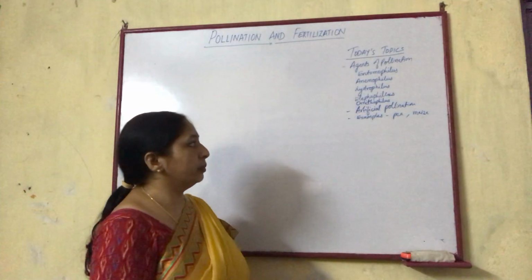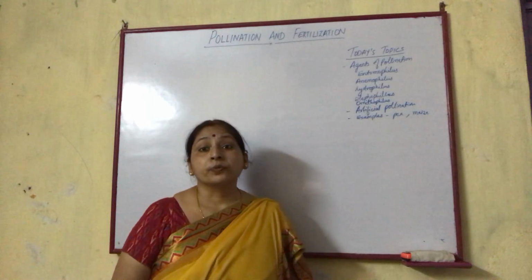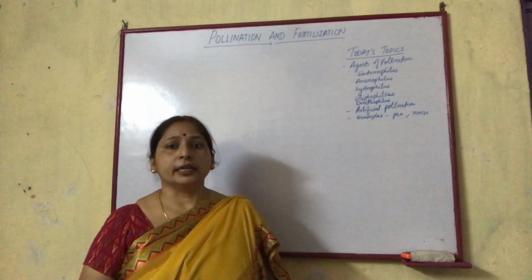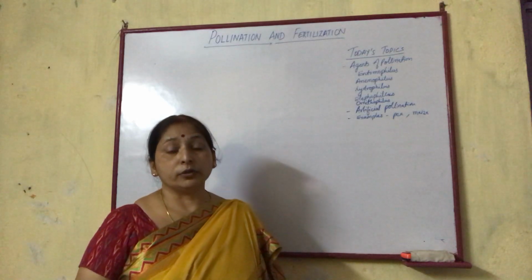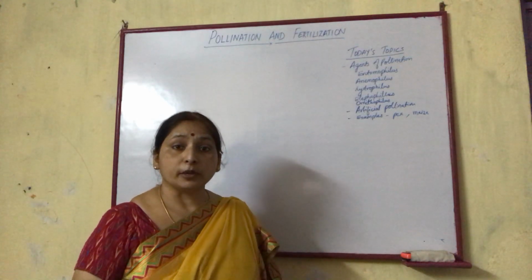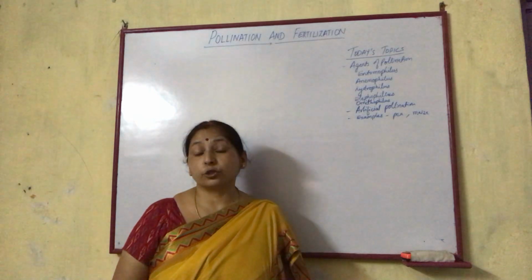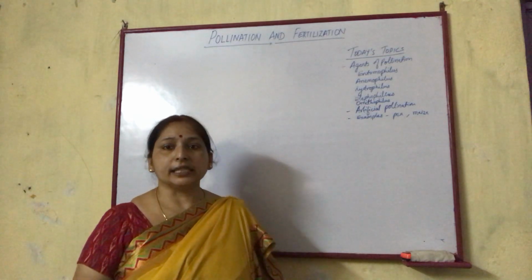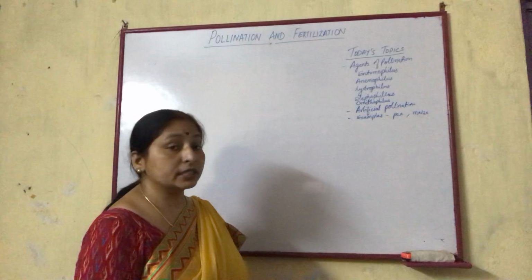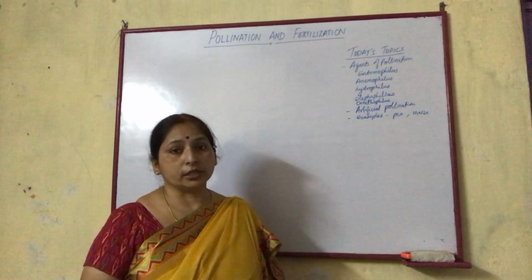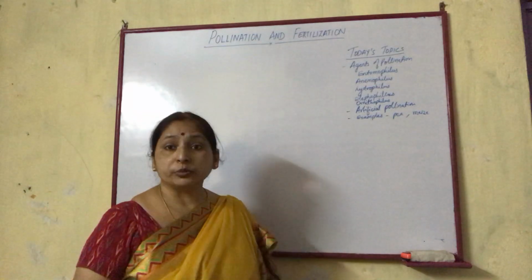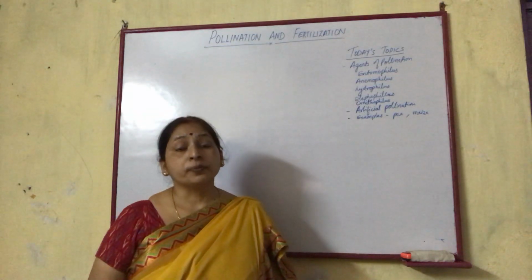So in the previous classes we have discussed self and cross pollination, their types, what conditions favored self and cross pollination, and how nature favors cross pollination. All these details we have studied in the previous classes. Today we will discuss the agents of pollination, which is a part of the same chapter, pollination and fertilization.